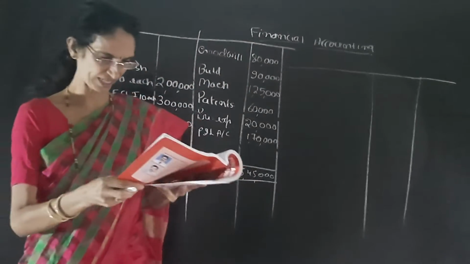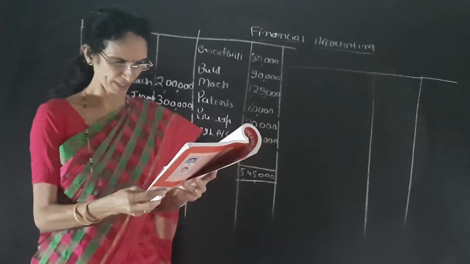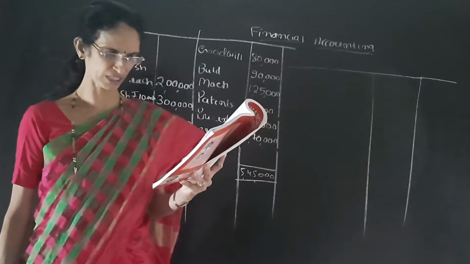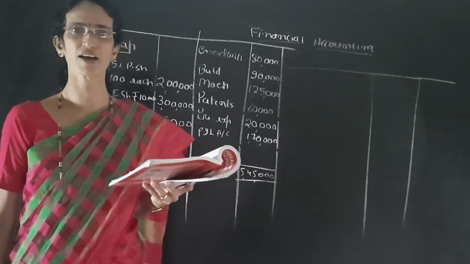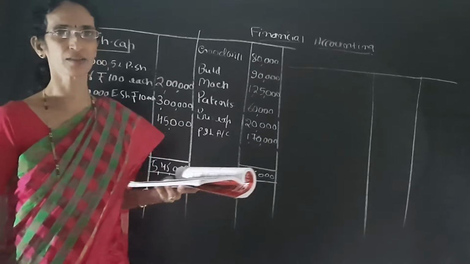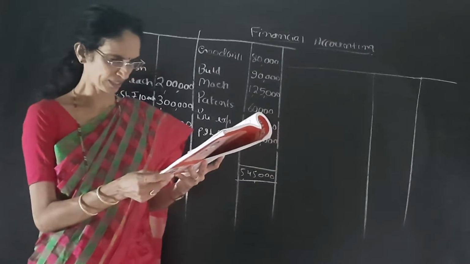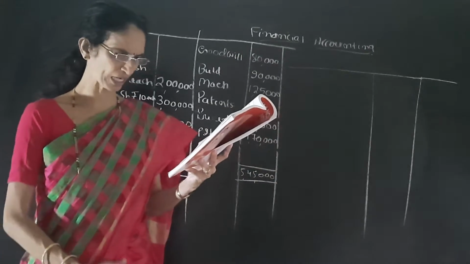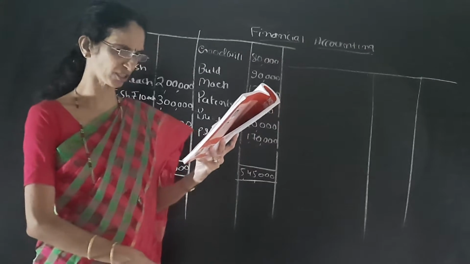See, the adjustment is like this. First one is to write off the profit and loss account debit and goodwill. That is the write-off of fictitious assets. It is the last entry. Next one is to write down the value of machinery to rupees 20,000.